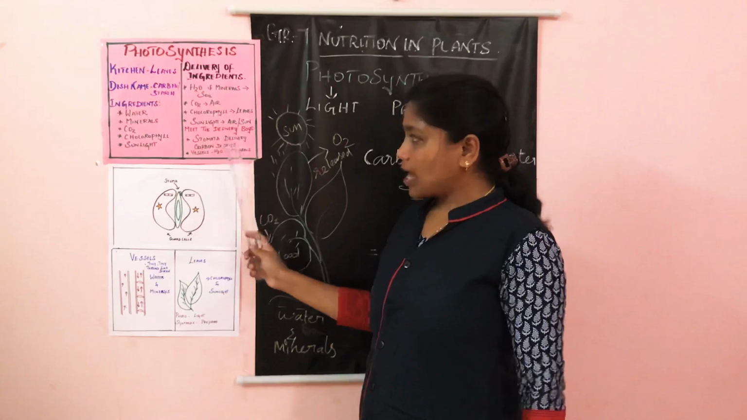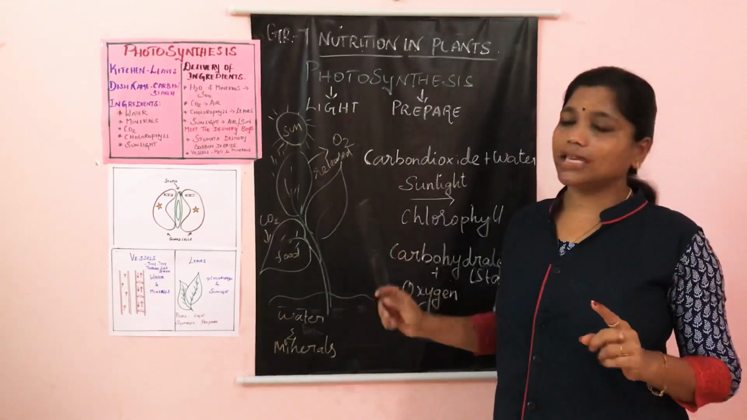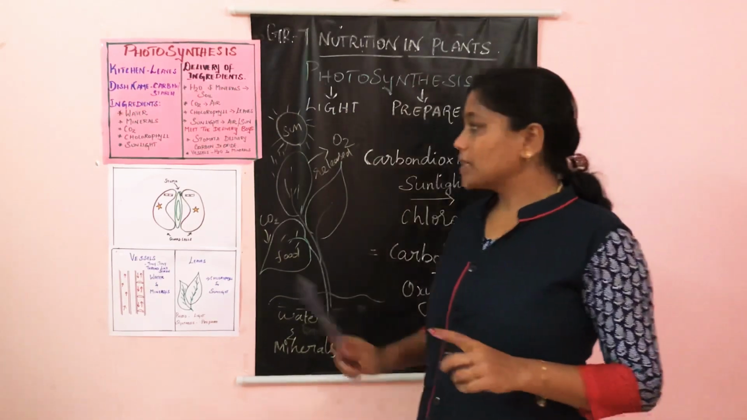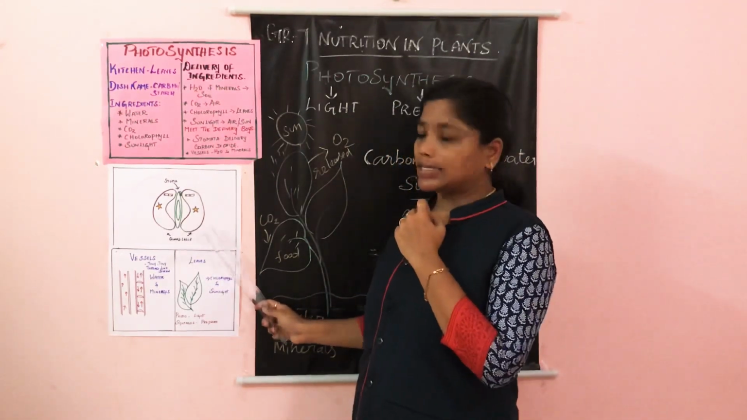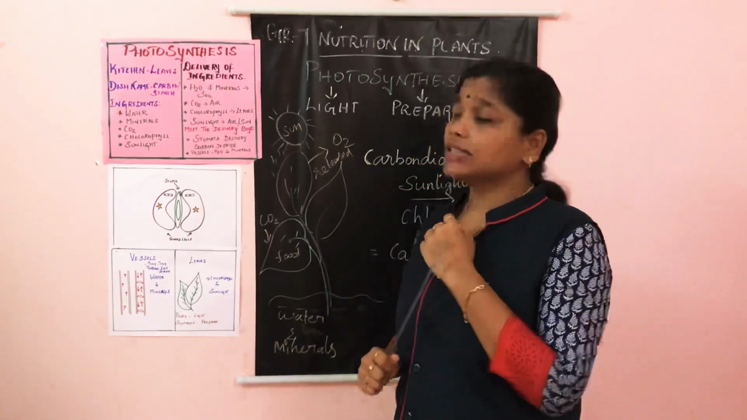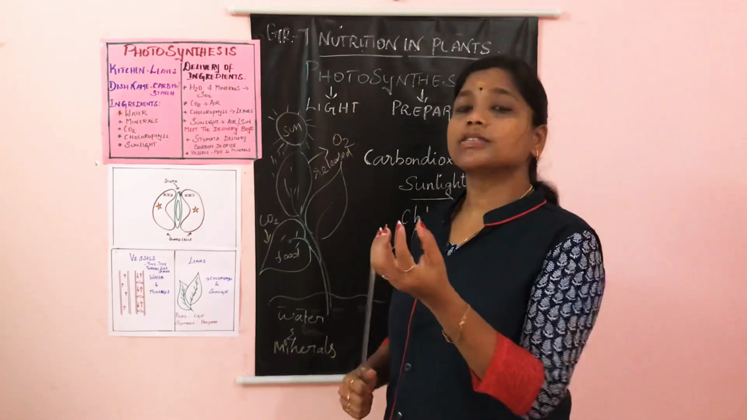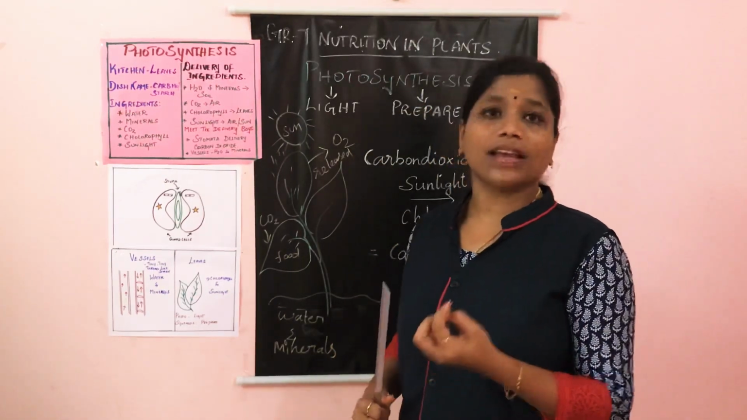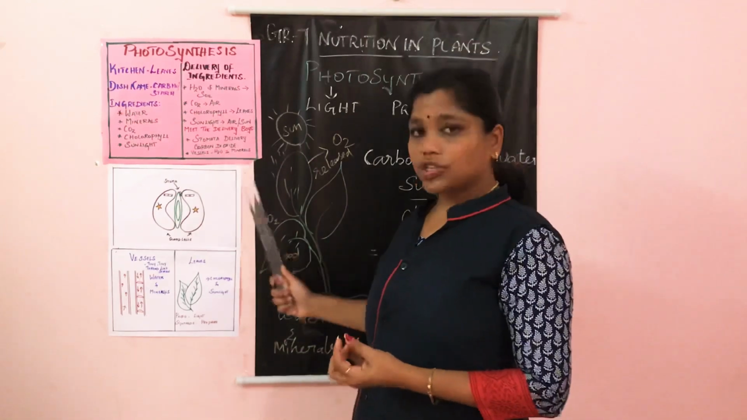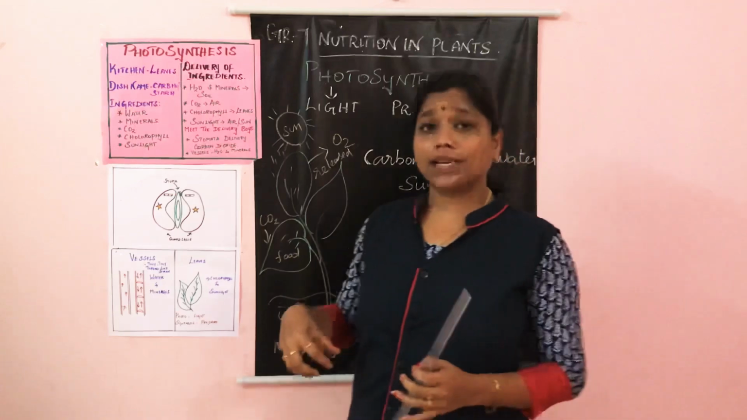So now, stomata. All the leaves in a plant have stomata. Stomata is made up of two guard cells, and in the center it has a stoma. What is the role of the stomata? Stomata is going to deliver the carbon dioxide. It is going to absorb the carbon dioxide from the atmospheric air and deliver it to the plant. So carbon dioxide is taken by the stomata.